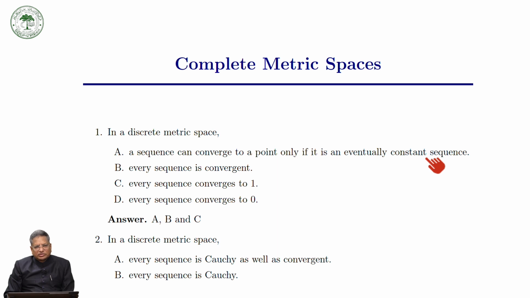Every sequence converges to 0. Here is some misprint, but you can do it. So in a discrete metric space, a sequence can converge to a point only if it is an eventually constant sequence.